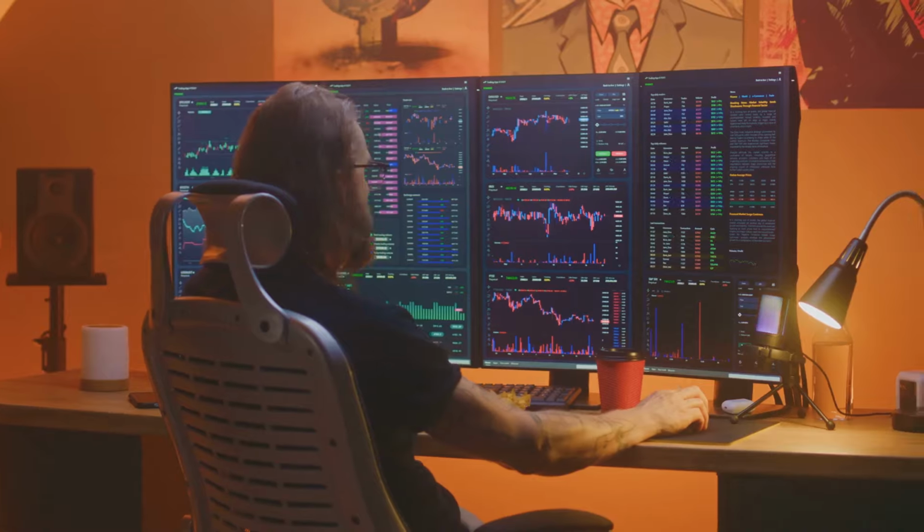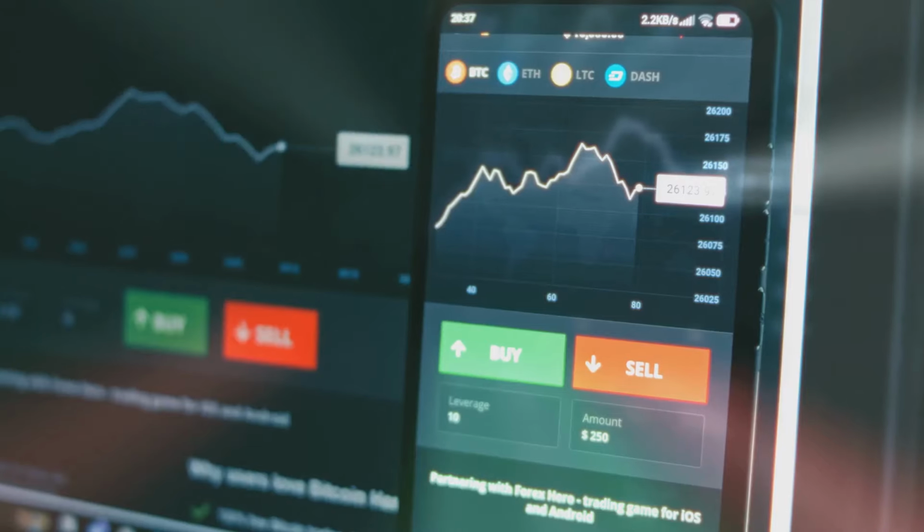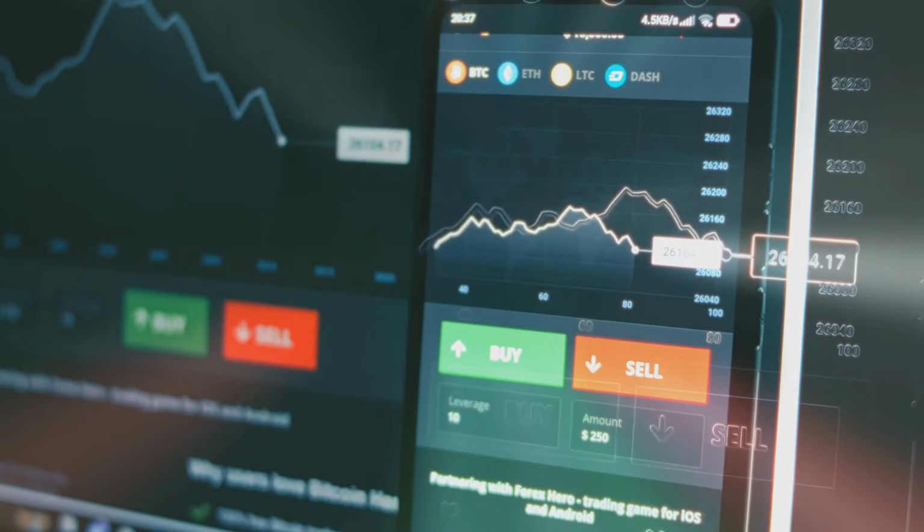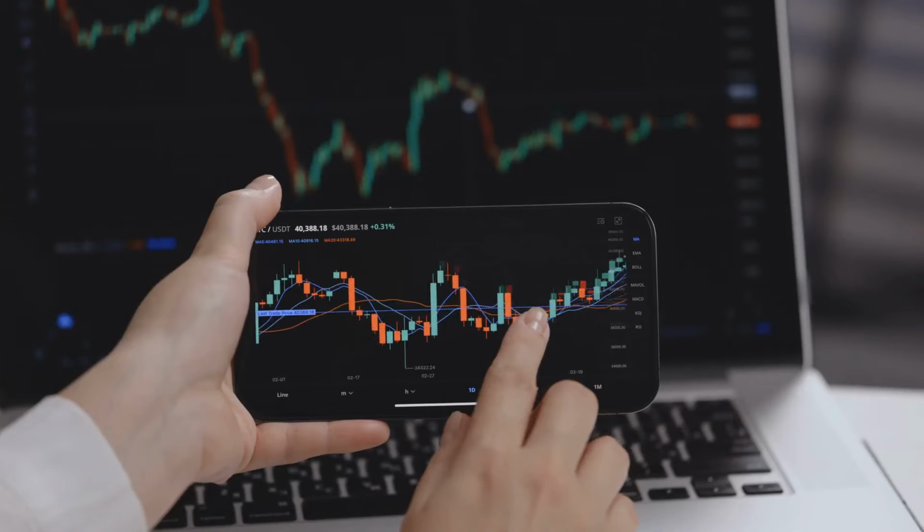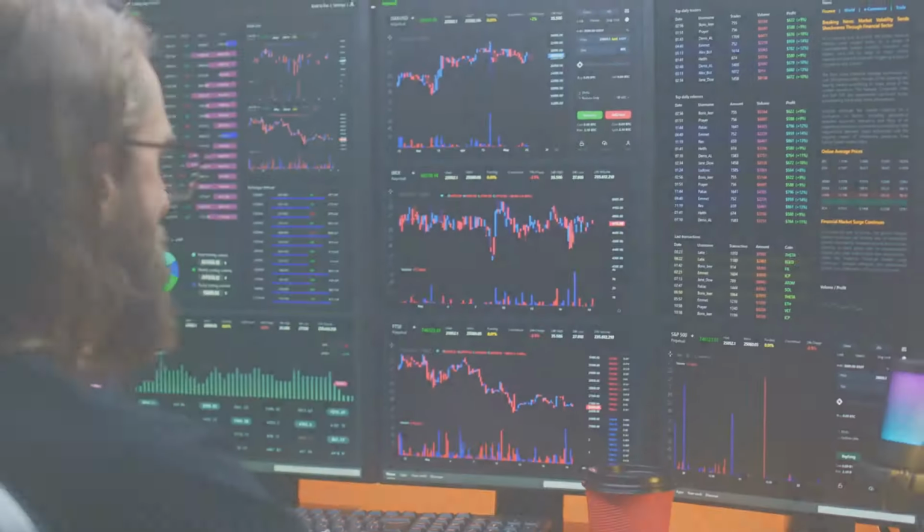Always manage your risk. Use stop-loss orders. A stop-loss order automatically sells your position if the price drops to a certain level. This limits your potential losses.